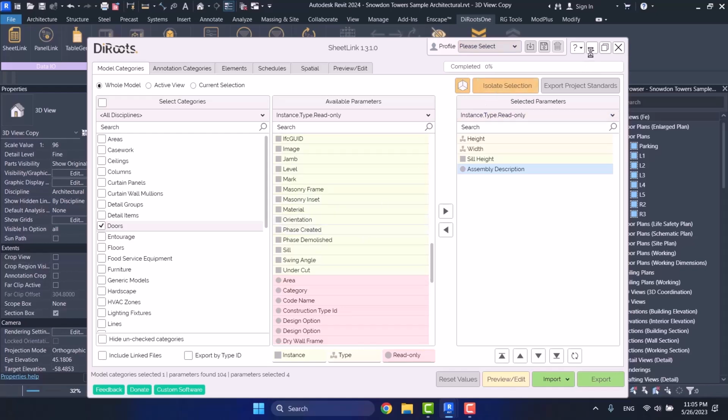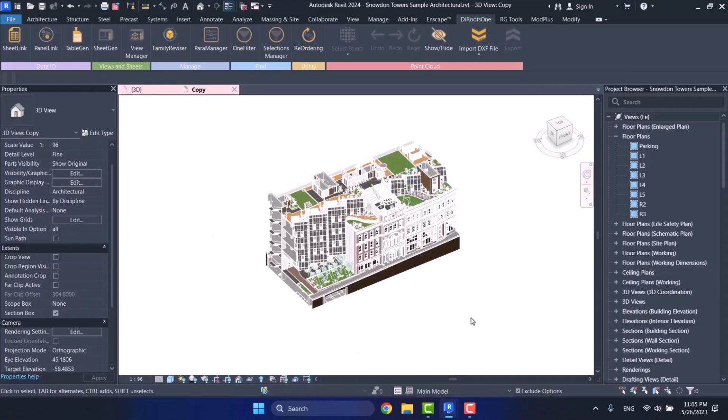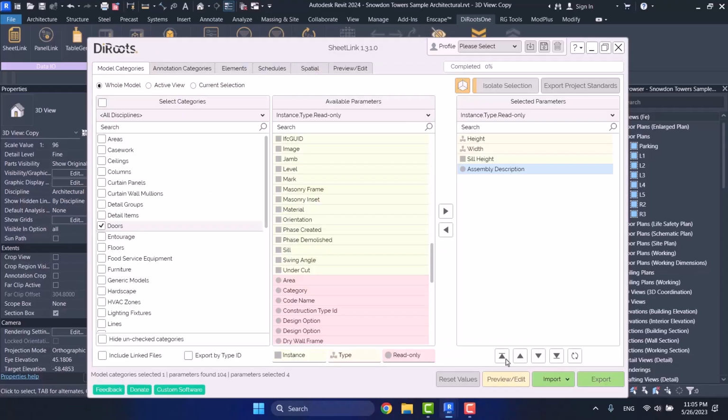For now, I unisolate it. And again, here it shows me the project. Alright, so now my file is ready to be exported. But before exporting, we also have a very good option that can really help in checking out the project and choosing the parameters. It is in Revit itself. Here we have this option, Preview Edit. And as you see, it is also in the last tab of this plugin as well.